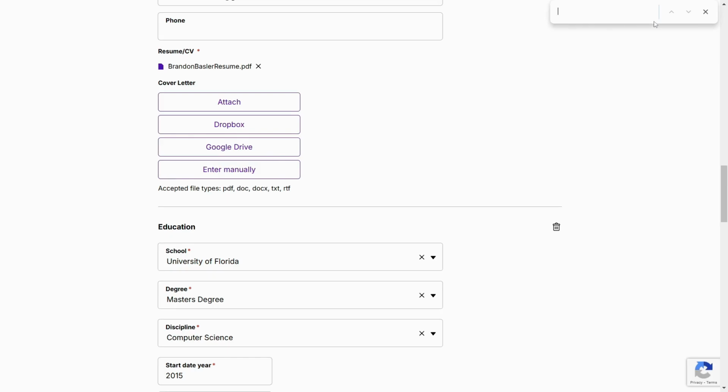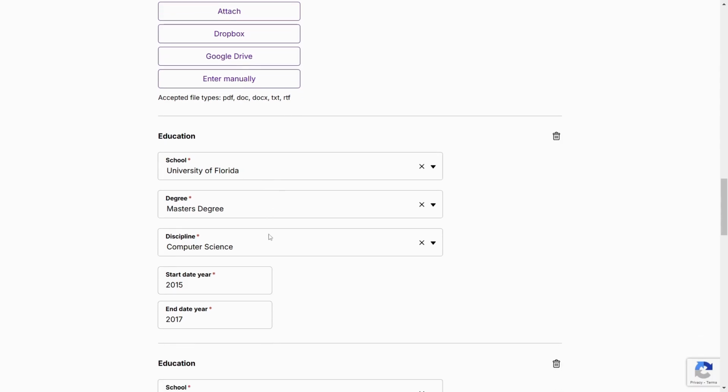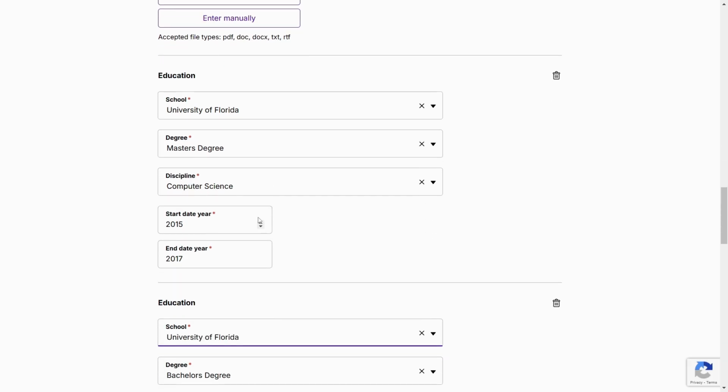Once you've uploaded the CV, now you'll come to this part of education. You'll fill out this part. So if in your CV you've put 2 schools, or you have attained maybe 2, let's say master's degree and bachelor's, okay? So what you'll do is you'll input the first one. The start date here is 2015 to 2017, okay? So this one is for masters.